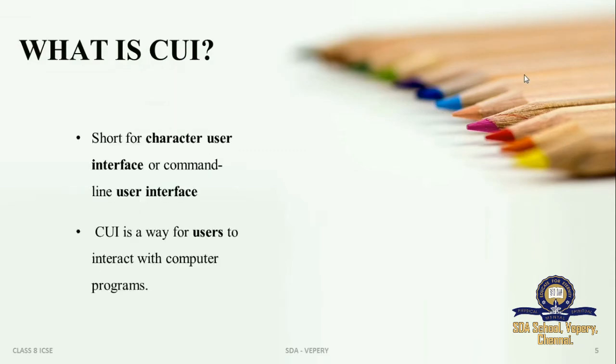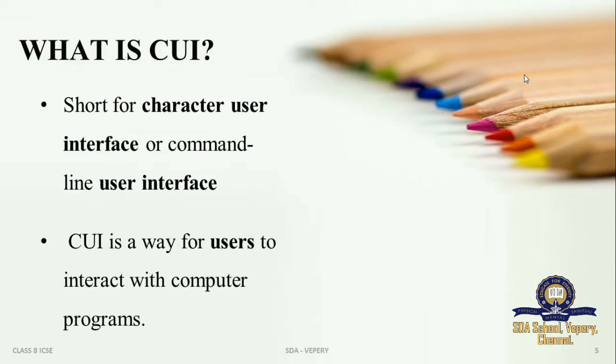Let us see what CUI is first. CUI means character user interface, and we also call it command line user interface. Why do we call it command line user interface? Because we give the commands line by line to the computer.